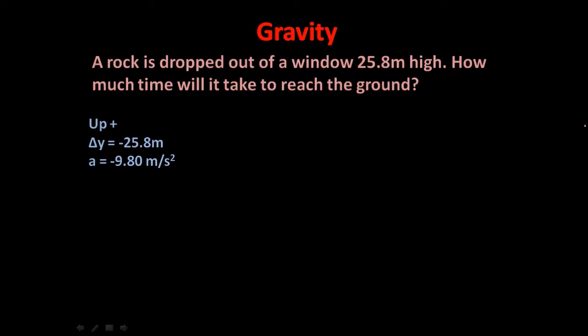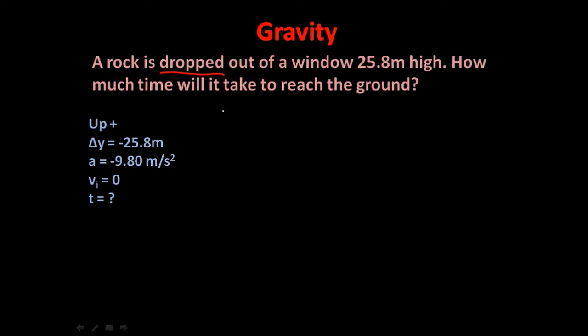Is there any other information that we know here? The initial velocity is 0? Wherever does the problem say that? Well, if we look up here in the problem, it says that the rock is dropped out of the window. It doesn't say it's thrown downward or thrown upward. It is dropped. Dropped means you open your hand and release the rock. So its initial velocity is in fact 0. Finally, of course, we list the variable that we're trying to find. It's asking for time. And so that becomes our question. And so now pause the video and see if you can work your way through the problem.